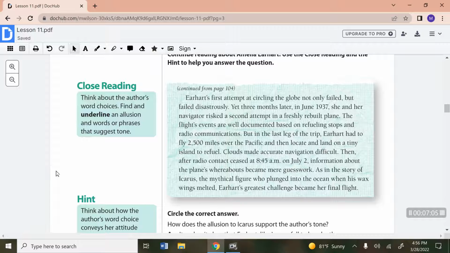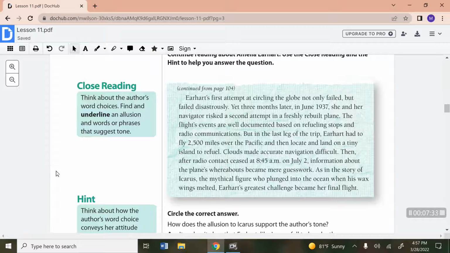Clouds made accurate navigation difficult. Then, after radio contact ceased at 8:45 a.m. on July 2nd, information about the plane's whereabouts became mere guesswork. As in the story of Icarus, the mythical creature or figure who plunged into the ocean when his wax wings melted, Earhart's greatest challenge became her final flight. So for those of you who don't know, Icarus was a character in Greek mythology, and he kind of became a legendary character. So let's look at the close read.